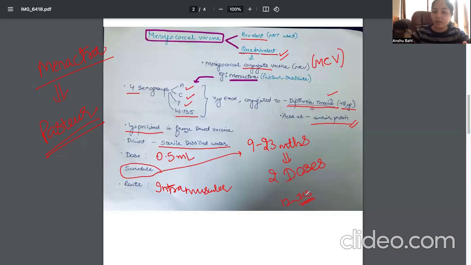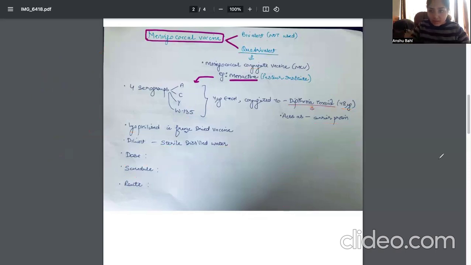For example, if a kid has been given this vaccine at the age of 1 year, then we will give the next at 15 months of age. But if this vaccine has not been given till 2 years of age, then you will just give a single dose of 0.5 ml deep intramuscular. I hope it is clear till now. So this was all about its dose, schedule, and route.